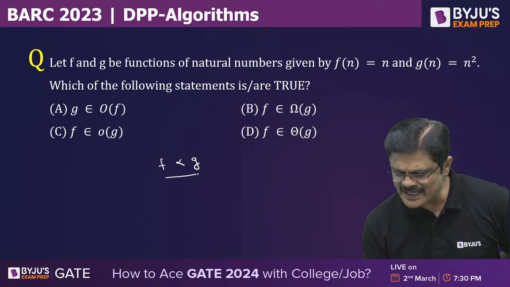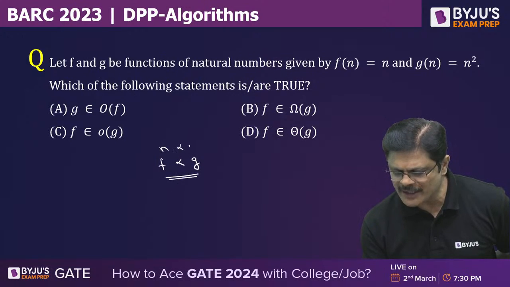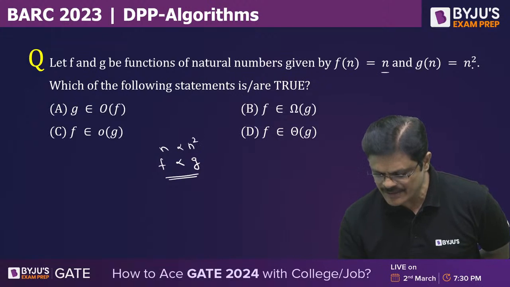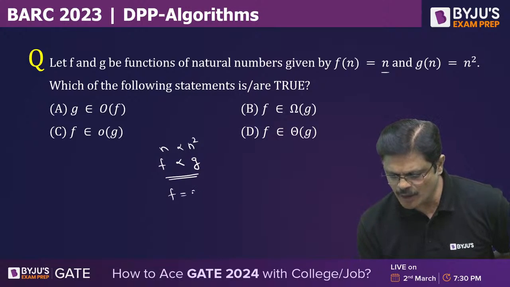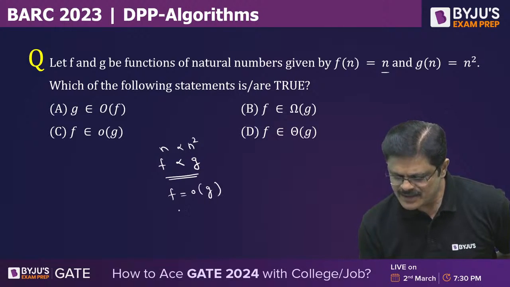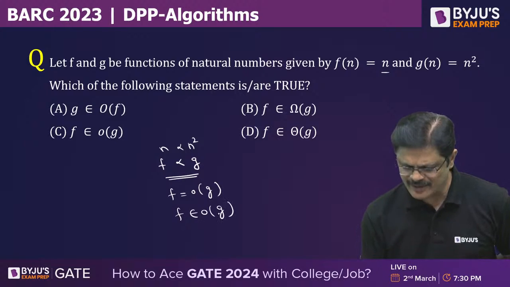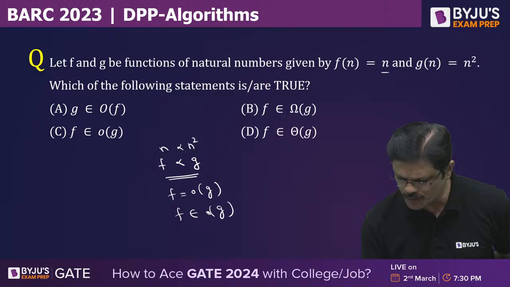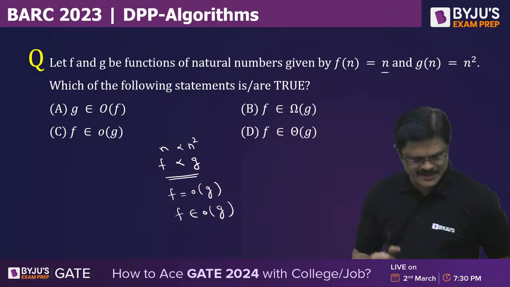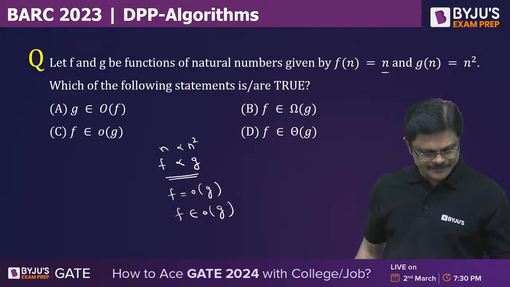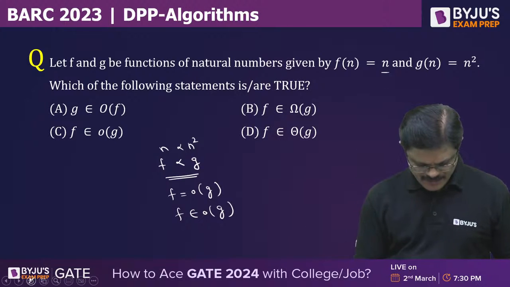So whenever it is asymptotic, because n is smaller than n square, it is n and it is n square, therefore f is small o of g. So you can write equal to, or you can write belongs to, both are one and the same, my dear friends. Hope you understand. Very good. Next question.